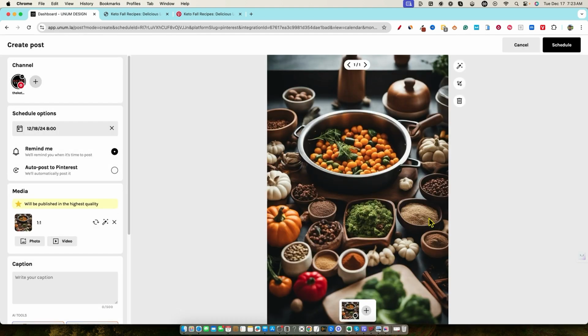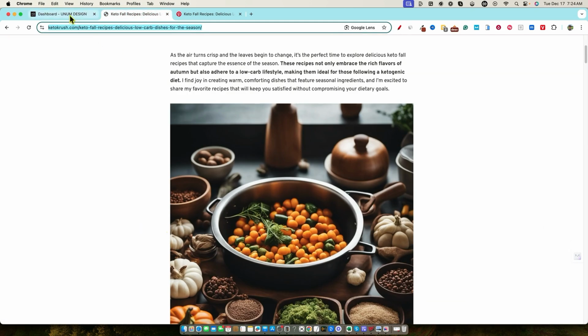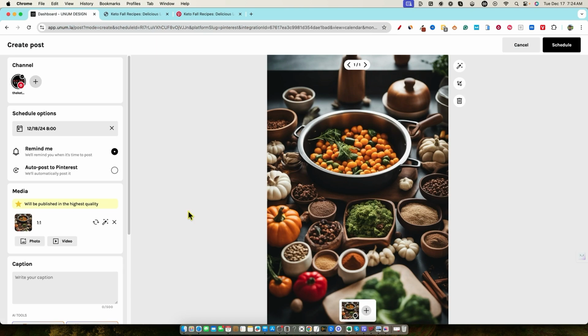Okay, so you can go and grab an image URL, but you can't grab a blog URL that has several images on it, if that makes sense. It's not going to extract from your entire URL here, but it is going to extract a very specific URL that is an image URL, if that makes sense. So we brought in our image that way.